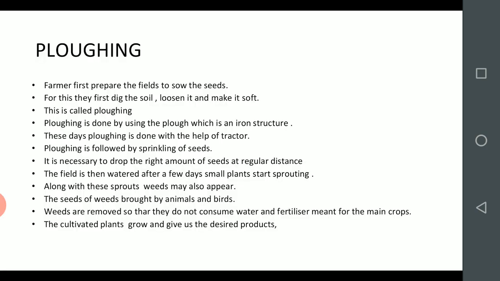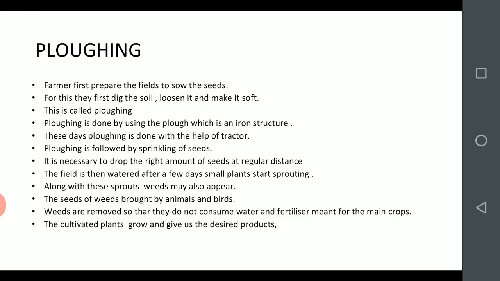Next, plowing. You may have heard or read in your Kannada lesson also, maybe in third standard or second standard, Negilu. Negilu means plow. The farmers use this plow to plow the fields. In olden days a wooden plow was used. Nowadays iron plows are there. The farmers use this plow to loosen the soil. First they dig the soil and loosen the soil.